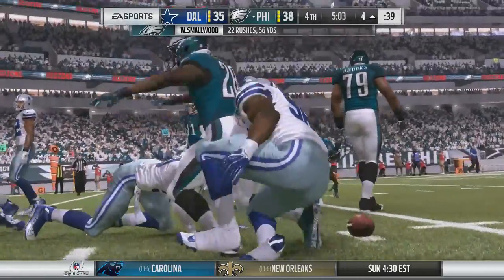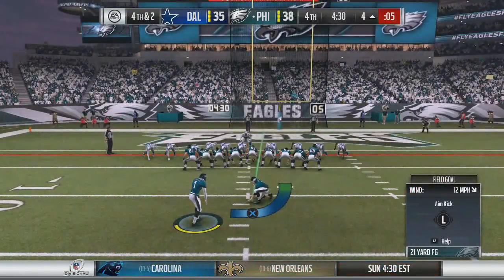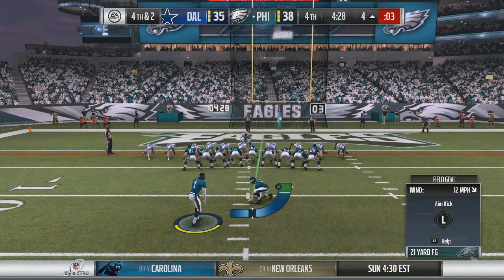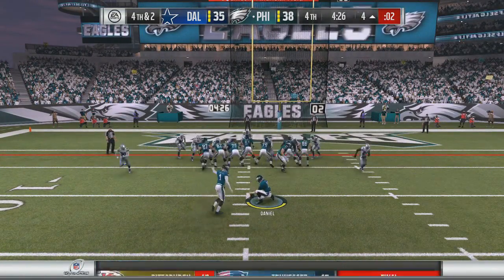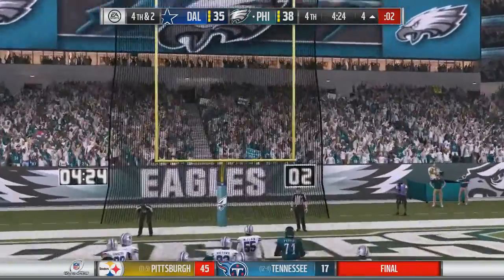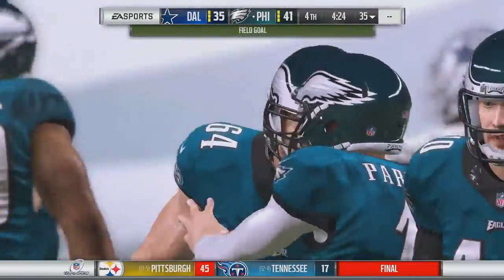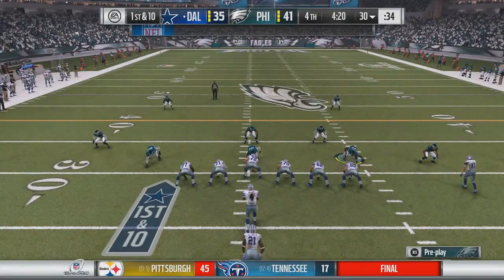So with 5 minutes to go here in the game, they will bring out Parkey to try to make this a 6-point ball game. Actually, 4.5 minutes to go. And this is just a chip shot field goal. Kick is away, and it is good. So now the Cowboys need a touchdown within the next 4 minutes and 20 seconds.